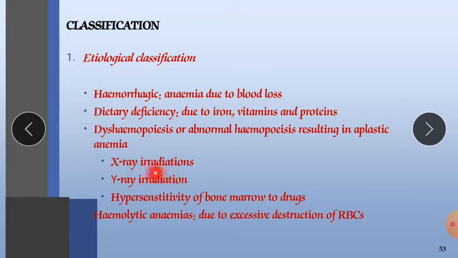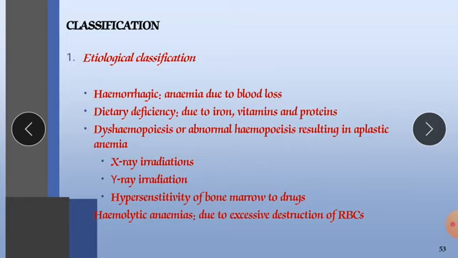X-ray irradiation is also one of the causes. Next, gamma-ray irradiation. These are various rays which can affect anemic conditions. Next is hypersensitivity of bone marrow to drugs. When some drugs produce a hypersensitivity reaction in our bone marrow, the bone marrow can be affected, so bone marrow suppression will occur.